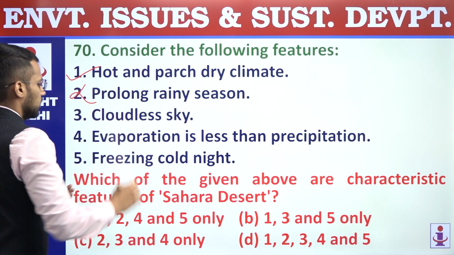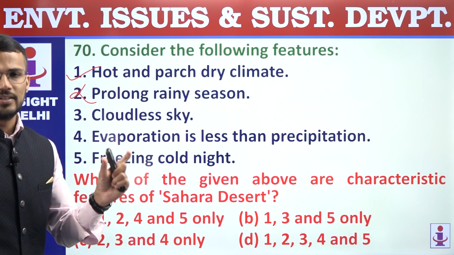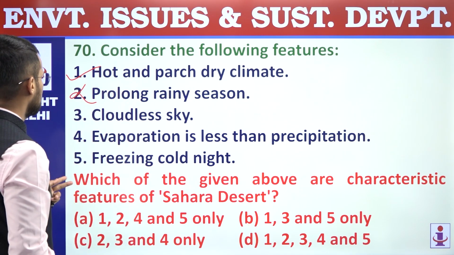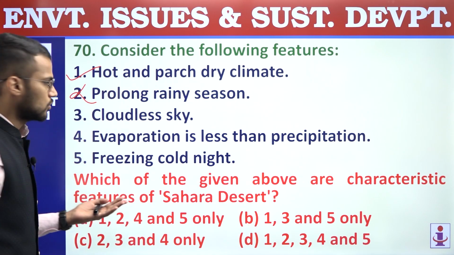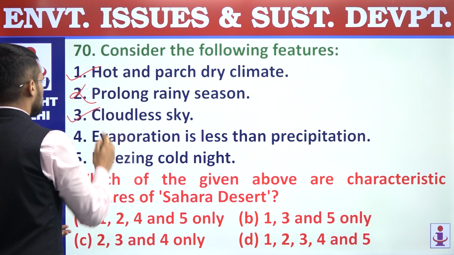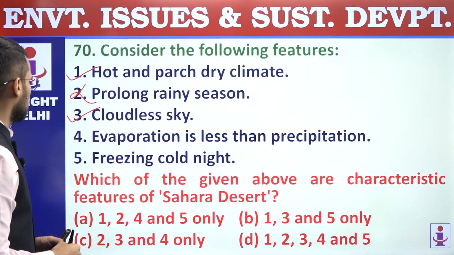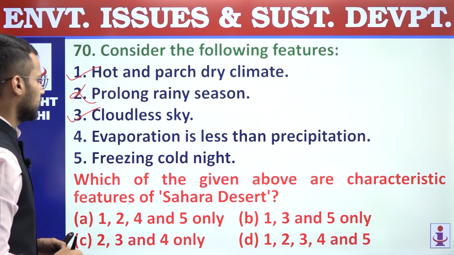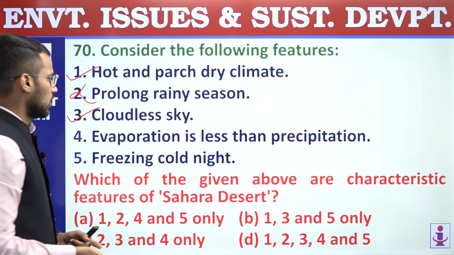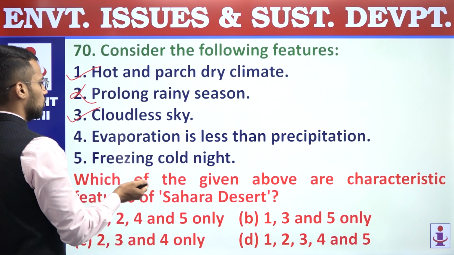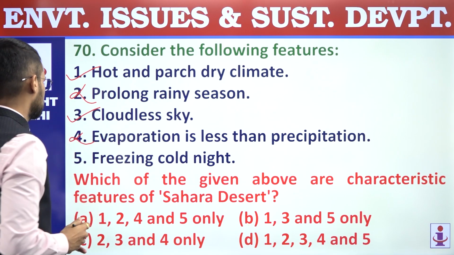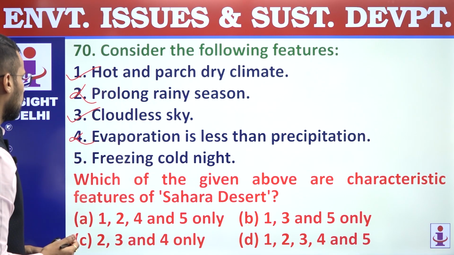In deserts, especially the Sahara Desert, the rainy season is shorter. Third, cloudless sky, right? As there is no moisture, obviously clouds will not be there. Third is correct. Fourth, evaporation is less than precipitation. It should be the other way around. Evaporation is more than precipitation. Fourth is incorrect.